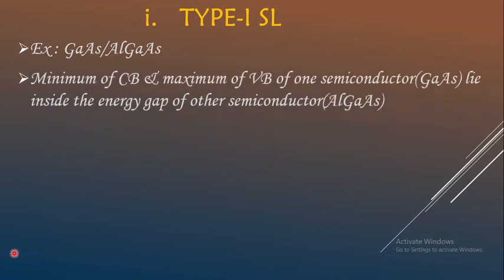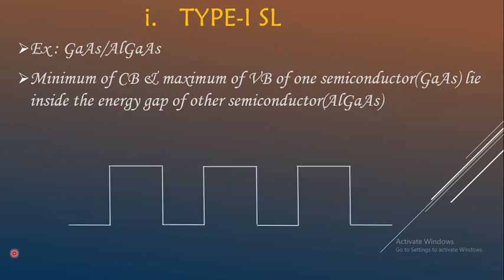And here in type 1 superlattice, the minimum of conduction band and maximum of valence band of one semiconductor, which has the lower band gap, and in this case it is gallium arsenide, lie inside the energy gap of the other semiconductor which has the greater band gap. So if you consider the quantum well, this represents the conduction band and this represents the valence band.